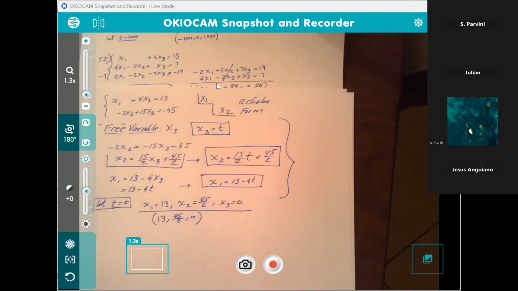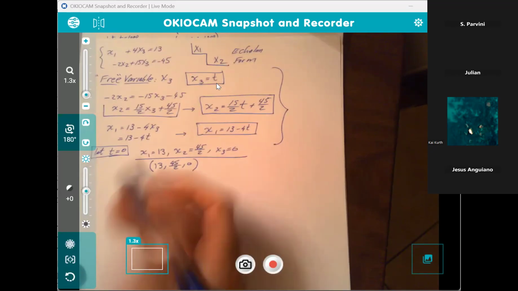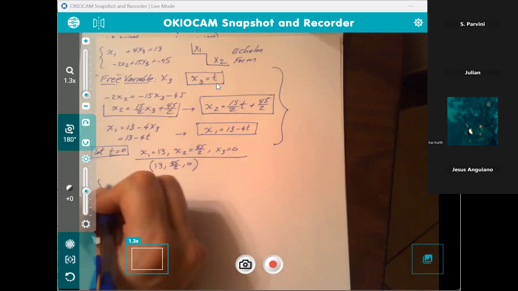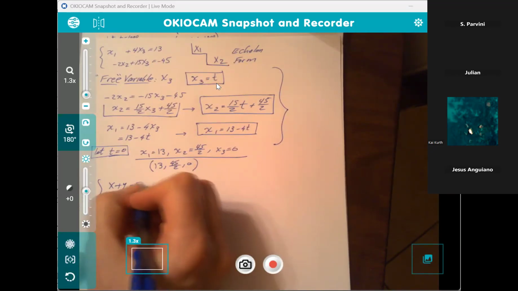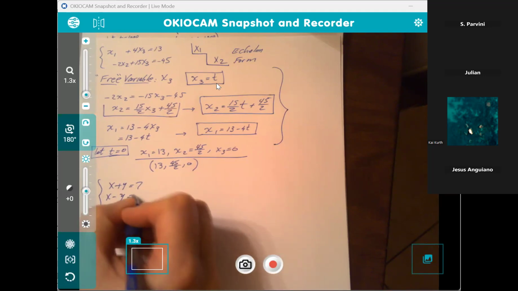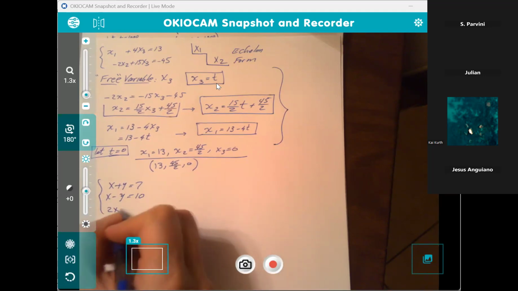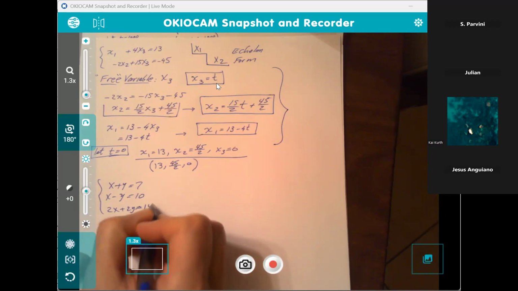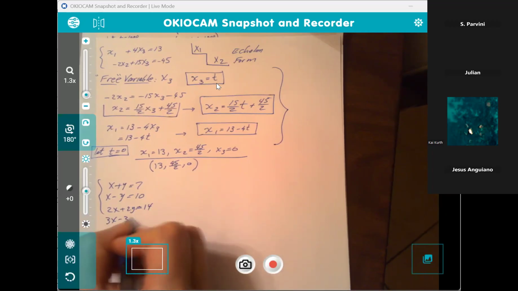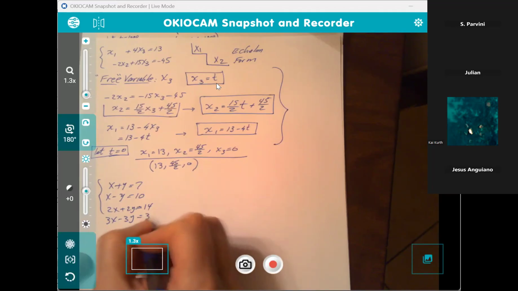Now, if I have more equations than variables, that's actually not a big deal. For example, suppose I have x plus y equals 7, x minus y equals 10, 2x plus 2y equals 14, 3x minus 3y equals 30.